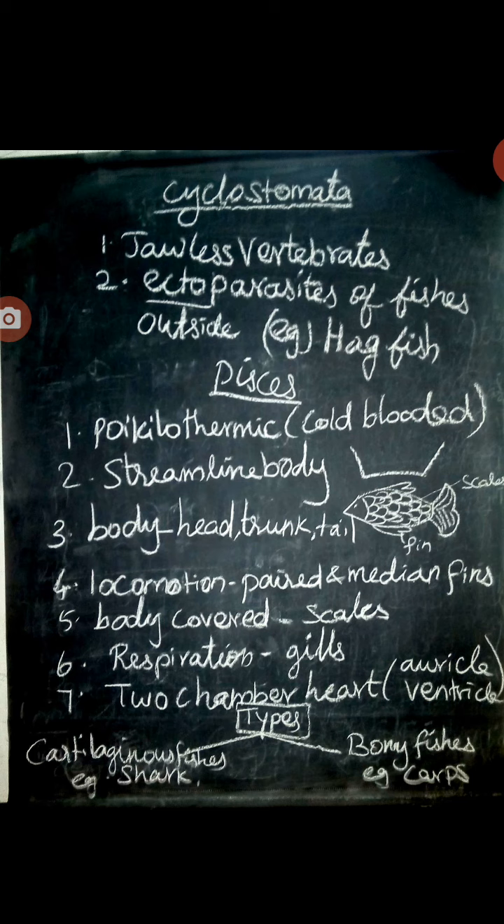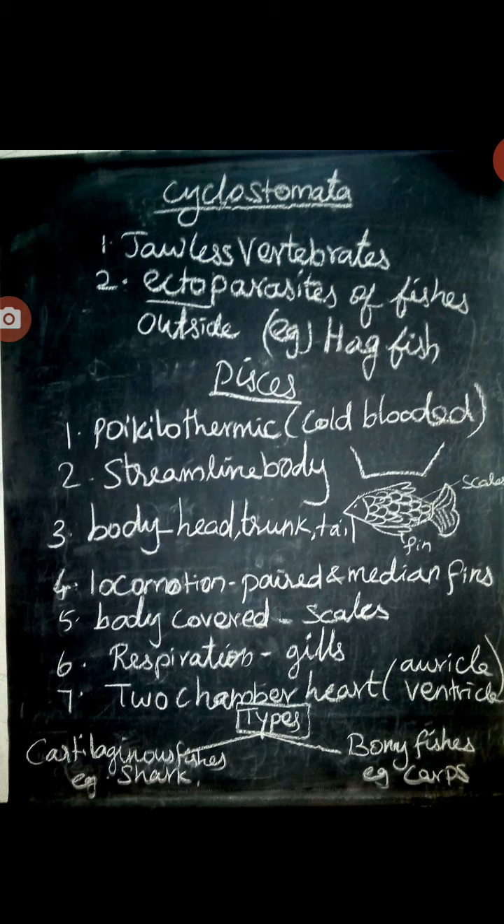The streamlined body is divided into head, trunk, and tail. Can you see both edges are sharp and it pierces the water and moves forward. Locomotion is by paired and median fins. The body is covered with scales, and respiration is through gills. The heart is two-chambered, one auricle and one ventricle.